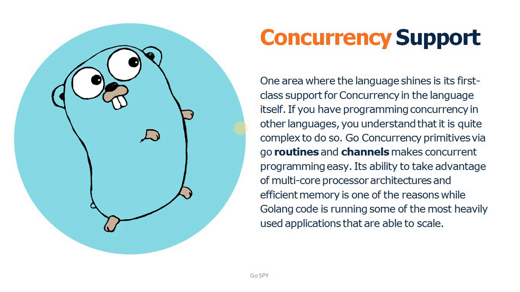Threading and managing threads is quite difficult. Concurrency primitives in Go, Go routines and channels, make concurrency quite easy in the Go programming language. It has an inbuilt mechanism to manage concurrency using Go routines and channels.